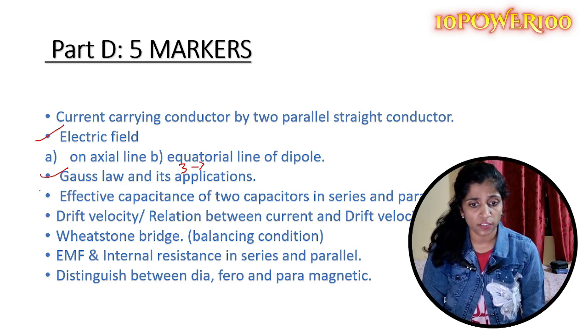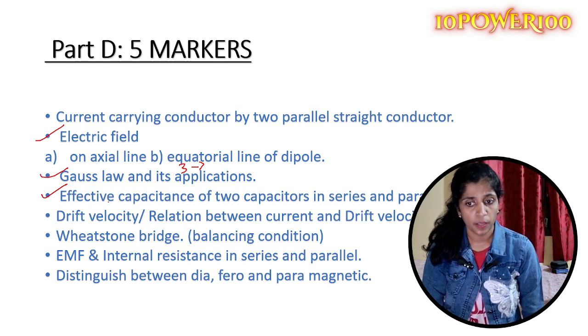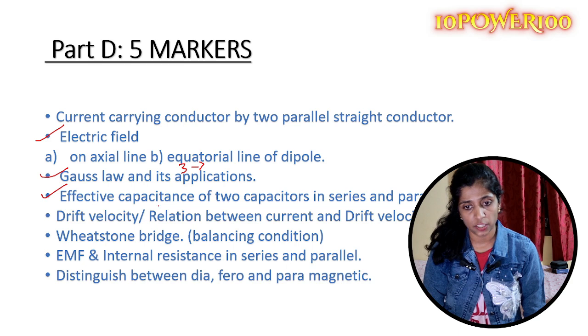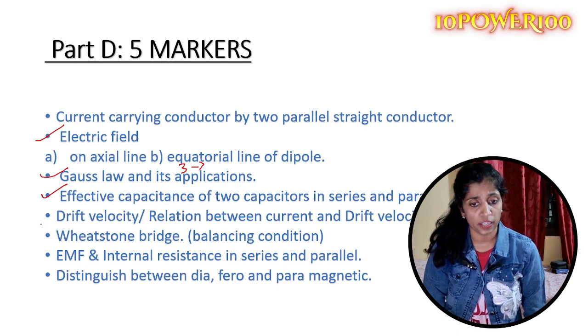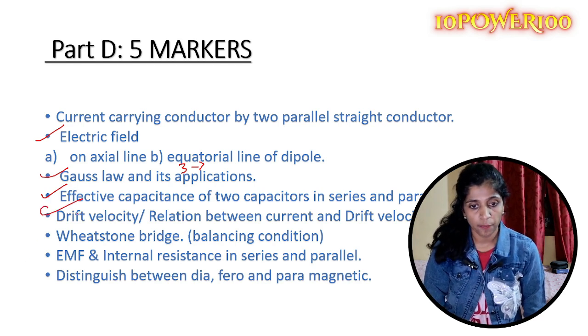Moving to the next chapter, you have the effective capacitance of 2 capacitors in series and parallel. Again, this is a very important and most expected derivation. Moving to the third chapter, you have drift velocity. They can ask you what is drift velocity or to derive an expression for drift velocity.